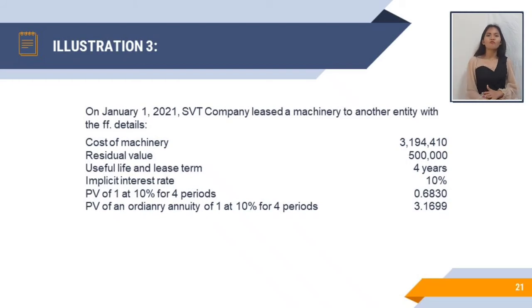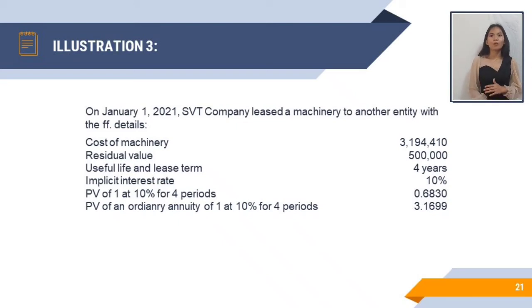Present value of 1 at 10% for 4 periods is 0.6830. And present value of an ordinary annuity of 1 at 10% for 4 periods is 3.1699. Note that the machinery shall revert to the lessor at the end of the lease term because there is neither a transfer of title nor a purchase option.